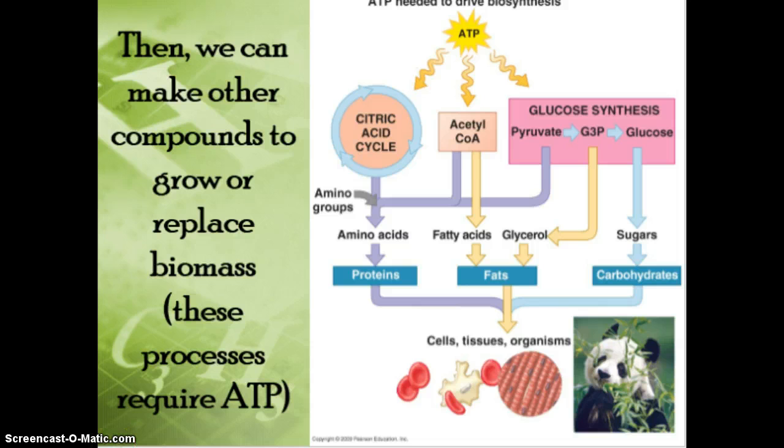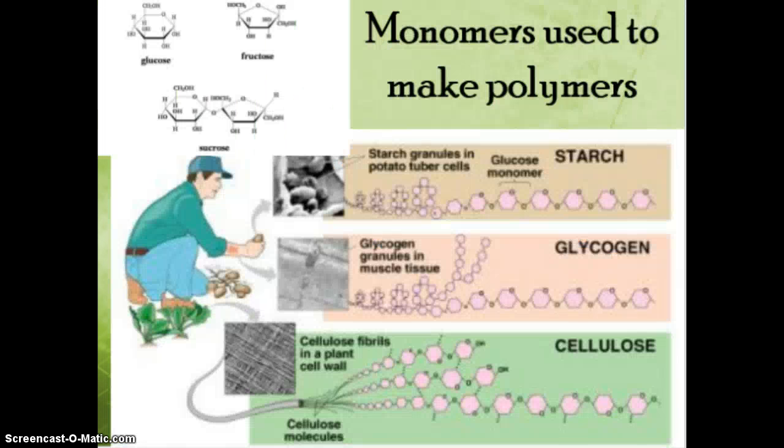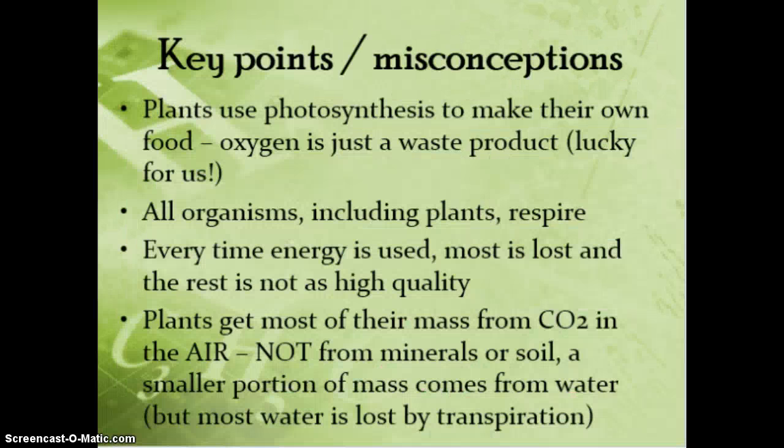And then once we've used respiration to either get ATP or get those building blocks for other compounds, we can build all those other compounds we need. And that's what really helps us grow or replace our biomass. That's what the biomass is, the products of that. And all of that requires ATP. It's taking monomers, putting them together to make polymers, bigger molecules. Take a second and go over these points, and then we'll see